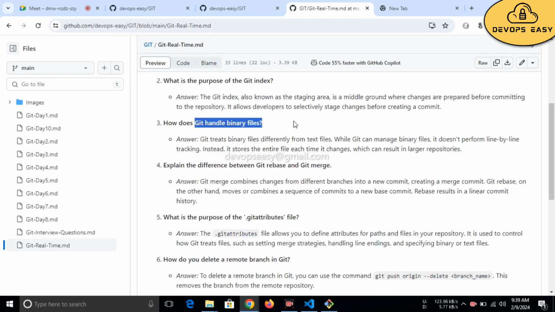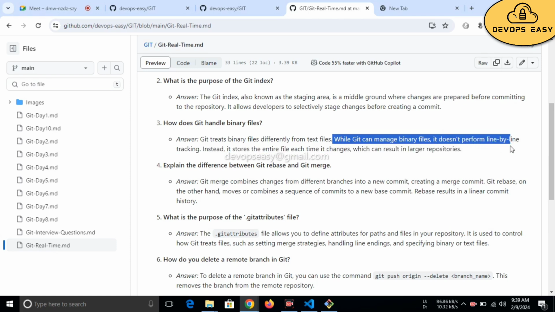How does Git handle binary files? Git treats binary files differently from text files. While Git can manage binary files, it doesn't perform line-by-line tracking. Instead, it stores the entire file each time it changes, which can result in larger repositories.